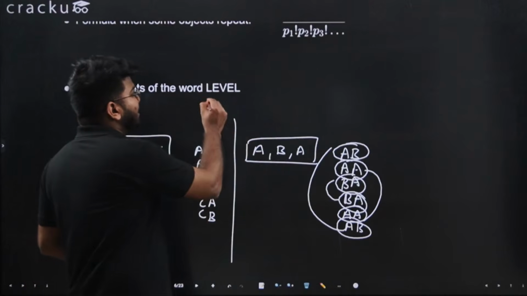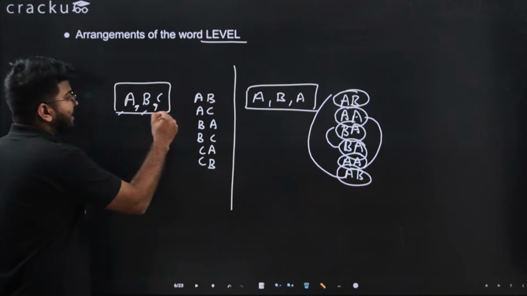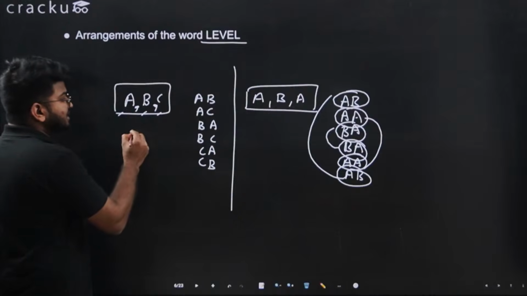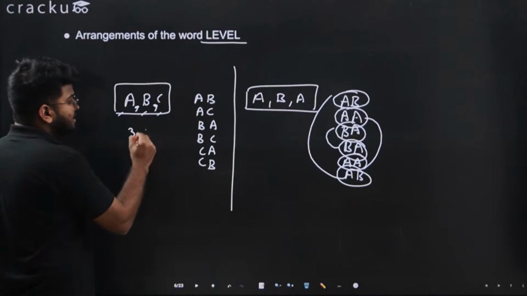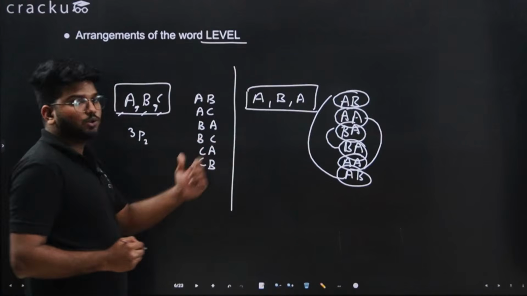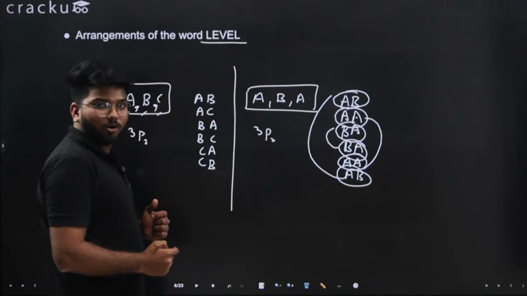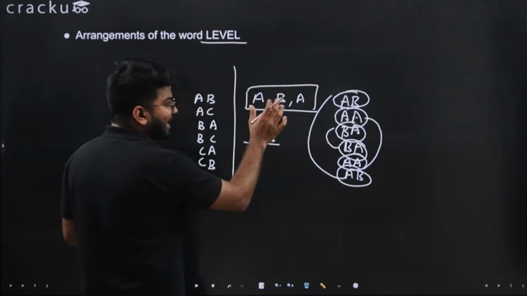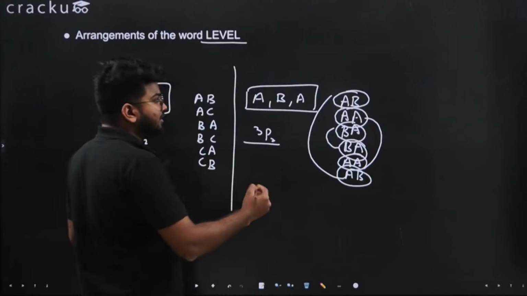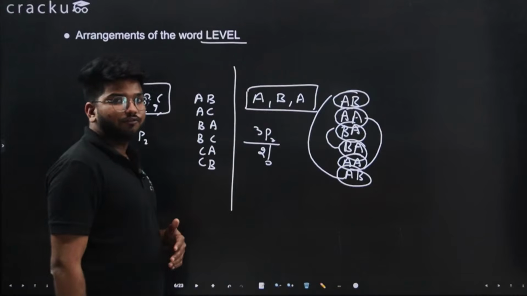For example, let's do this one only. I have this word. In how many ways can I arrange this? I can arrange this in 3P2 factorial ways. Again, I will do the same, but I know that I have A and A common. So I have 2 items common. Whenever the number of items which are common, you divide that with that number of times factorial.